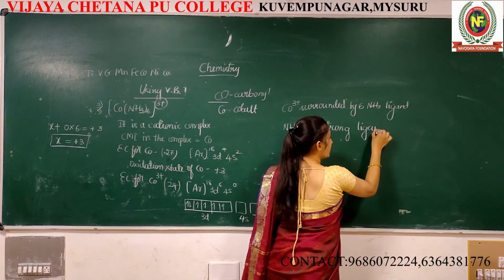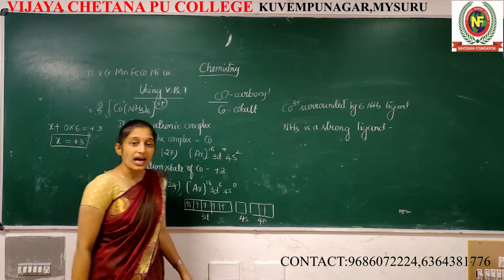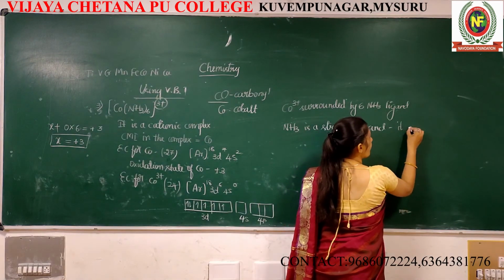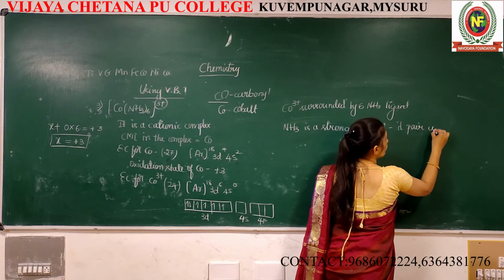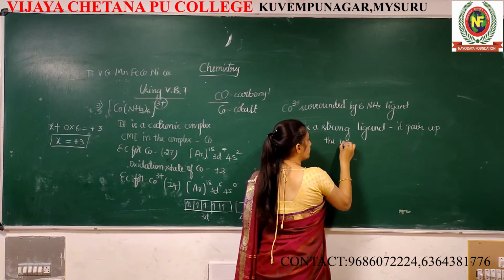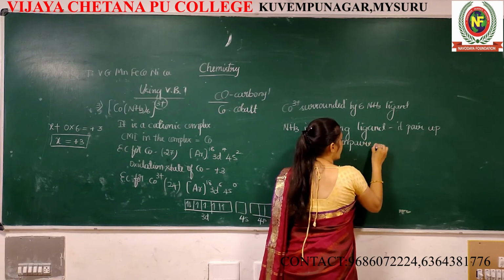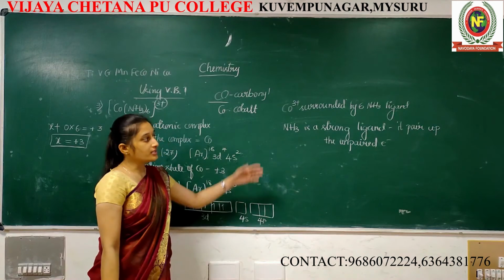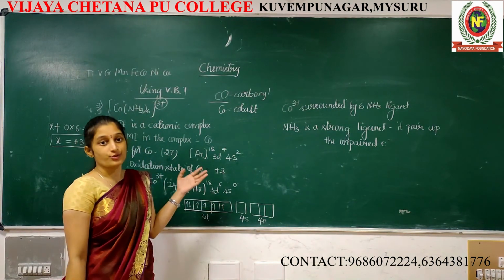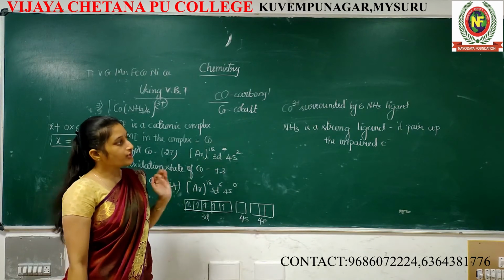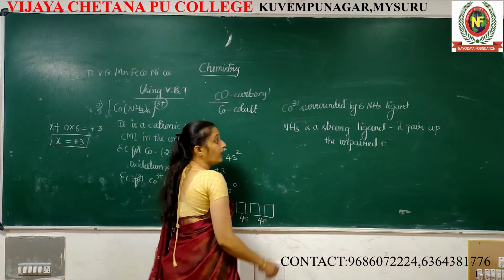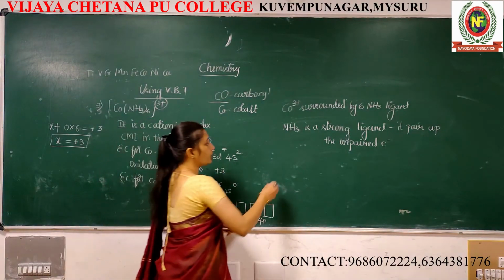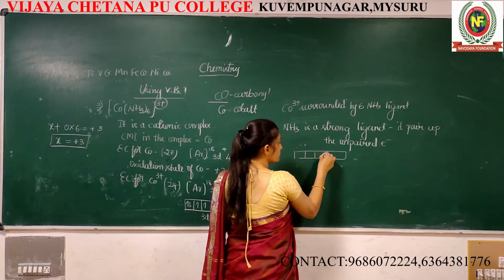If ammonia is a strong ligand, what happens? It starts to pair up the unpaired electrons. Ammonia is a strong ligand. In the previous case also, cyanide is a strong ligand. Ammonia is a strong ligand. It pairs up the unpaired electrons. Then what happened to this box diagram? Just I am going to draw this.